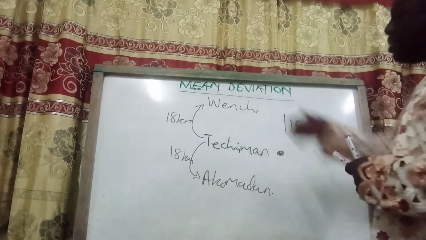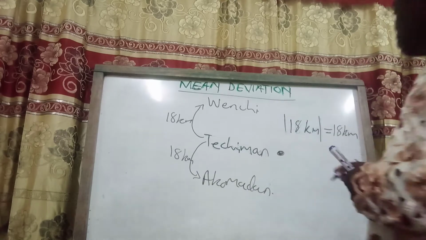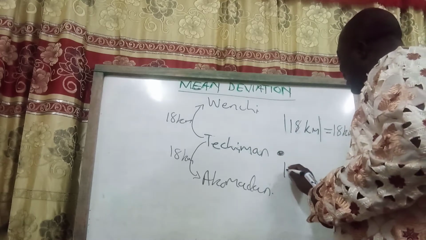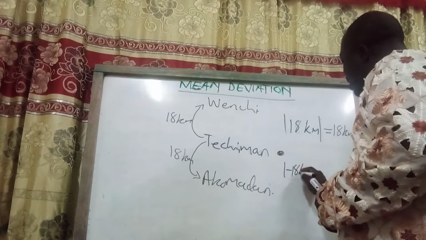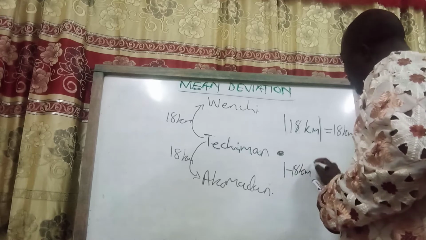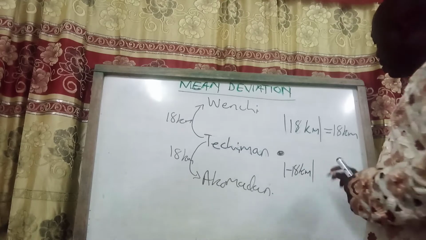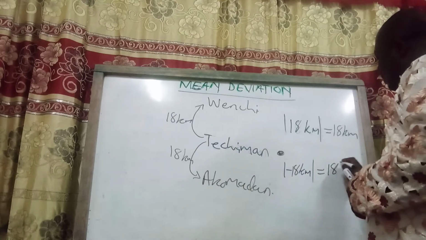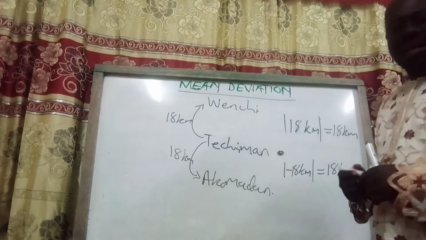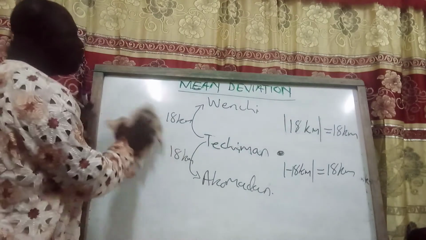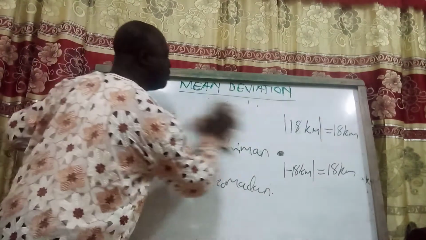Let's assume that moving southwards is negative. So the distance between Techiman and Akumadan is 18 kilometers to the south, which I've indicated by negative. But when you find the magnitude, you still get 18 kilometers. So it is the same thing that we are going to talk about. What is then the mean deviation?